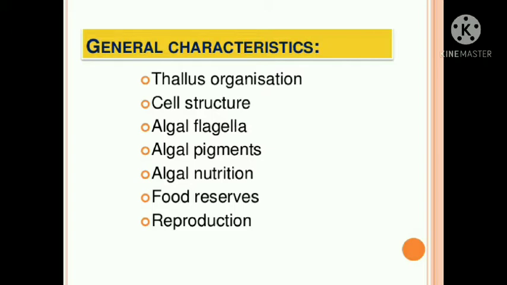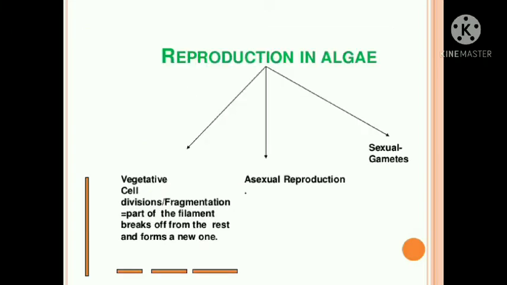So these are the general characters you should know. So let us start with the algae. First of all, the thallus organization. As already in the picture you have seen, the body is thallus-like, means it was not differentiated into root, stem and leaf.